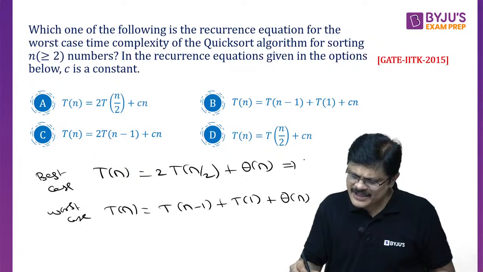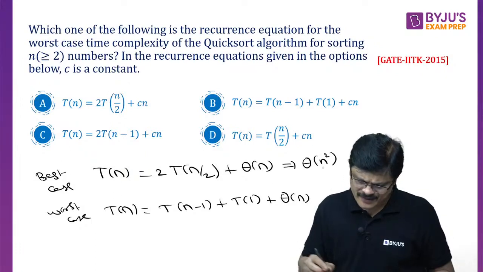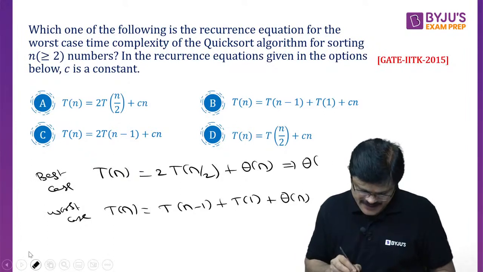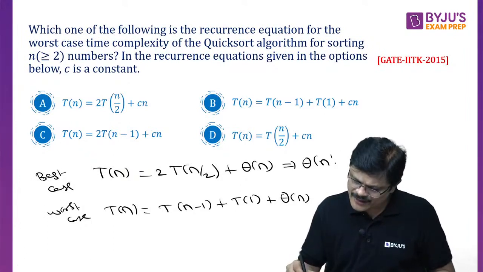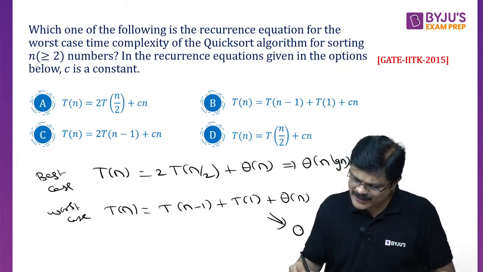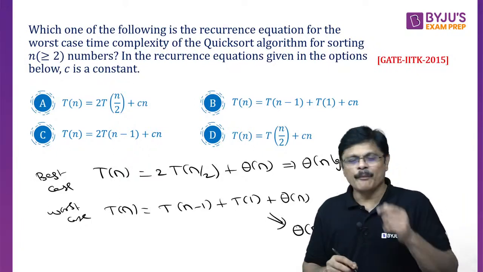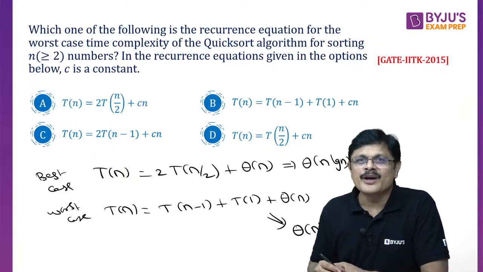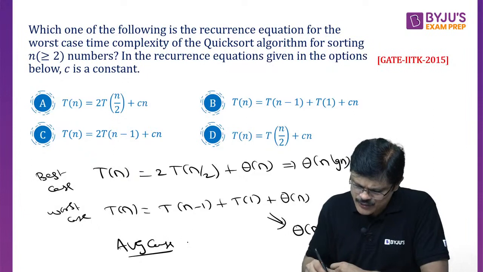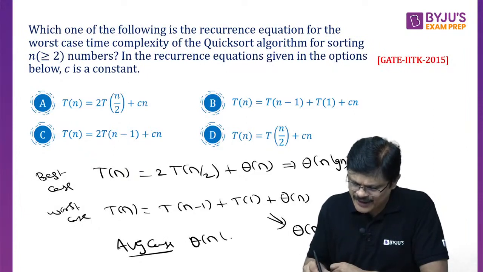And this complexity is theta n square, not theta, sorry, n log n. Best case is theta n log n. You can use master theorem to get this, and when you simplify the worst case, this would be theta n square, my dear friends. But what is very interesting about quicksort is the average case complexity is also theta n log n.